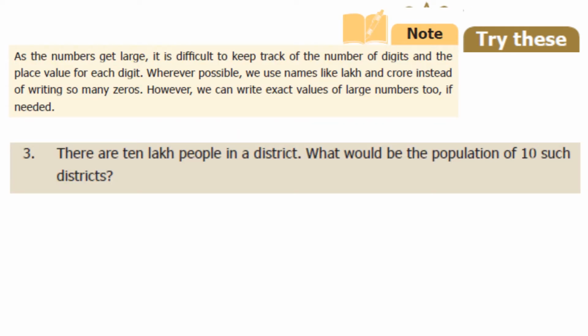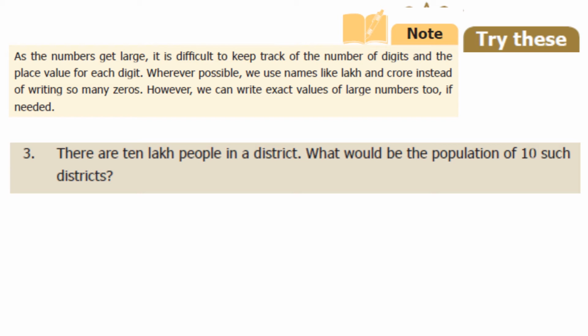Note this. As the numbers get larger, it is difficult to keep track of the number of digits and the place value for each digit. Wherever possible, we use names like lakh, crore instead of writing so many zeros. However, we can write exact values of large numbers too if needed. Hope you can understand. So instead of giving the answer in zeros, we can use names like lakh, crore or thousand. Okay, that's it.